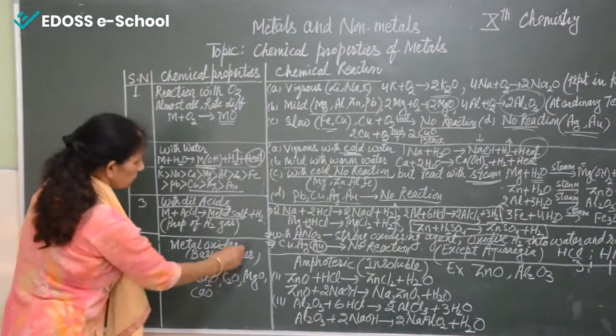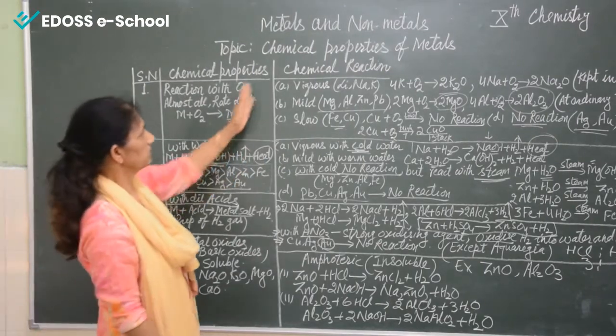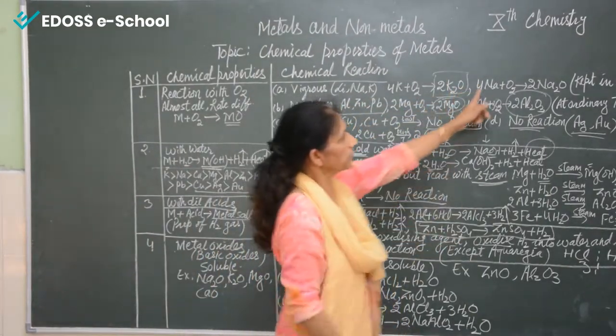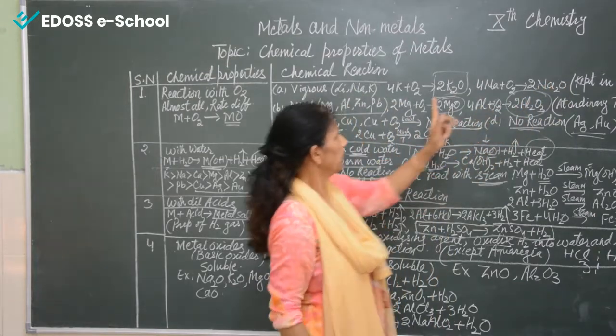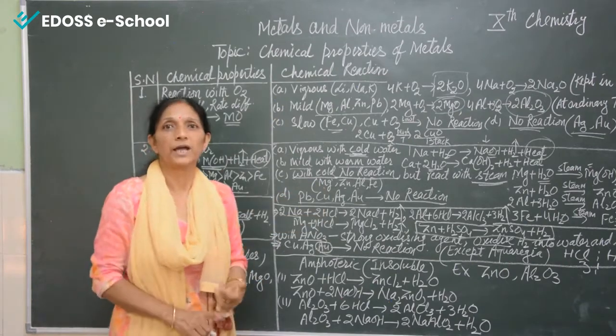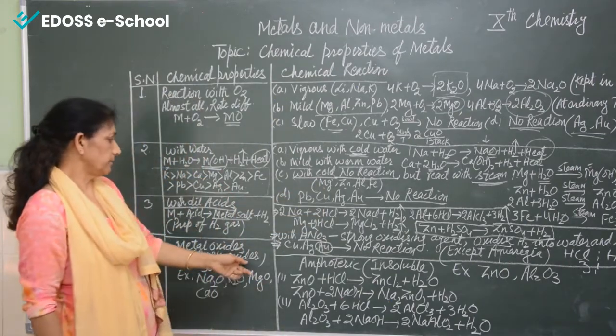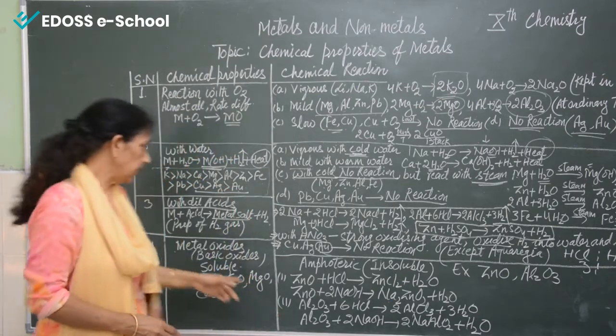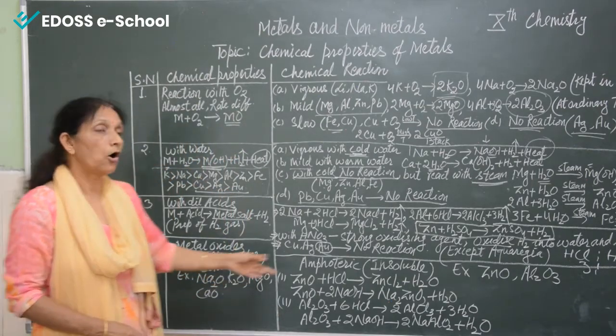Now about metal oxides. Here you have seen that oxides are formed. You can see all the metals are forming oxides, everywhere. Now these metal oxides are known as basic oxides, and whatever metal oxide forms is either soluble or insoluble.